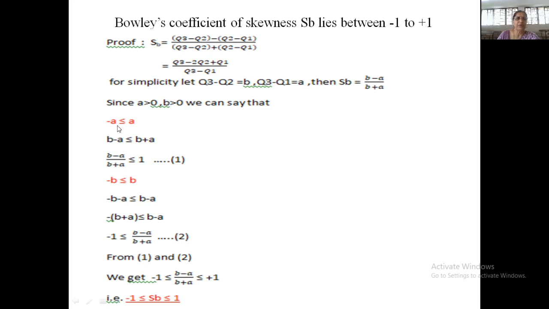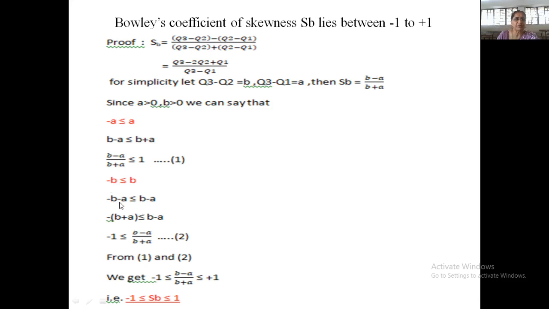Now, minus A is less than or equal to A. So if you add B on both sides, B minus A is less than or equal to B plus A. If you divide by B plus A, we have B minus A upon B plus A less than or equal to 1. Suppose this is statement number 1. Similarly, minus B is less than or equal to B, because A and B are positive.